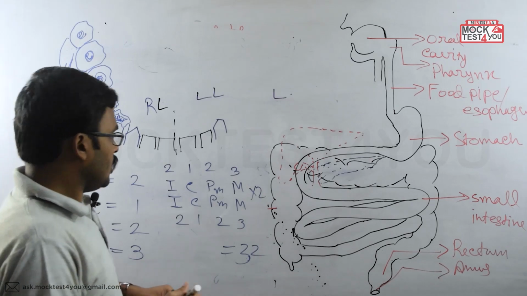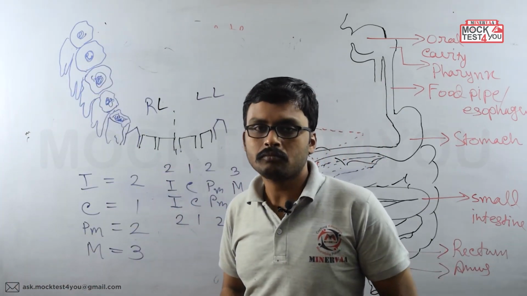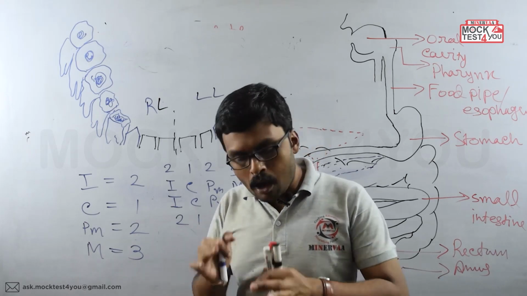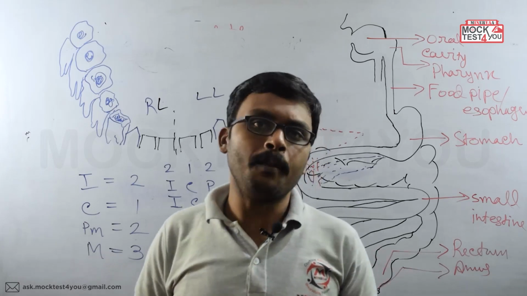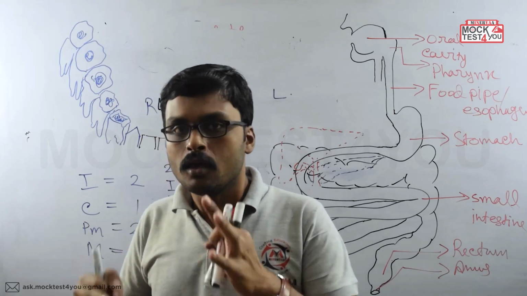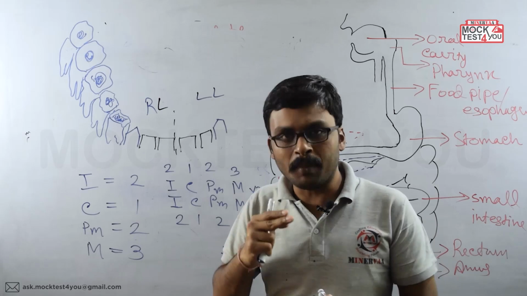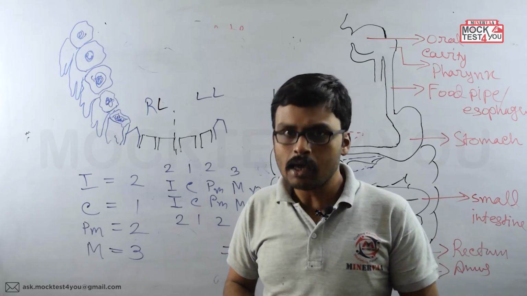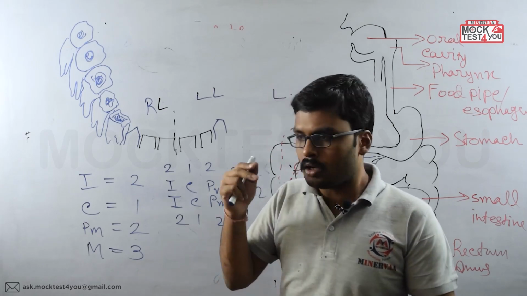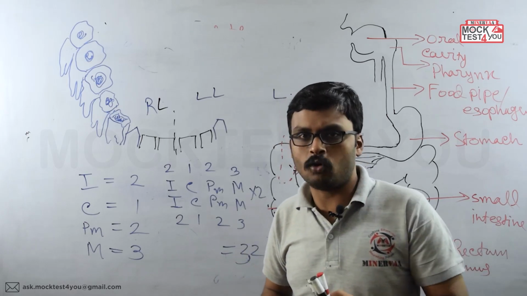Clear? Now this is the dental formula of the adult human being. But you know, in our whole lifespan, the teeth come twice. How many times? Teeth come twice. One is milk teeth or deciduous teeth, and the second one is what? The second one is permanent teeth. The deciduous teeth come first in the lifespan.